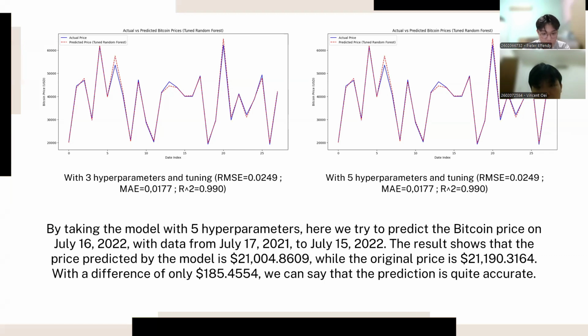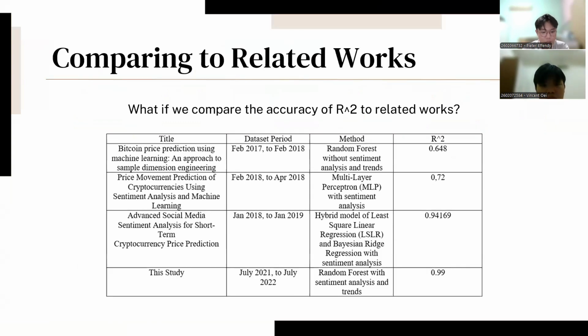Afterwards, by taking the model with 5 hyperparameters, here we try to predict the Bitcoin price on July 16, 2022, with data from July 17, 2021 to July 15, 2022. The results show that the price predicted by the model is around $21,000, while the original price is around $21,190. So to be exact, with a difference of only 185 dollars, we can say that the prediction is quite accurate. Hence, what if we compare the accuracy of R squared of our finding to related works? In the table, you can see that our accuracy is much better than the related works.